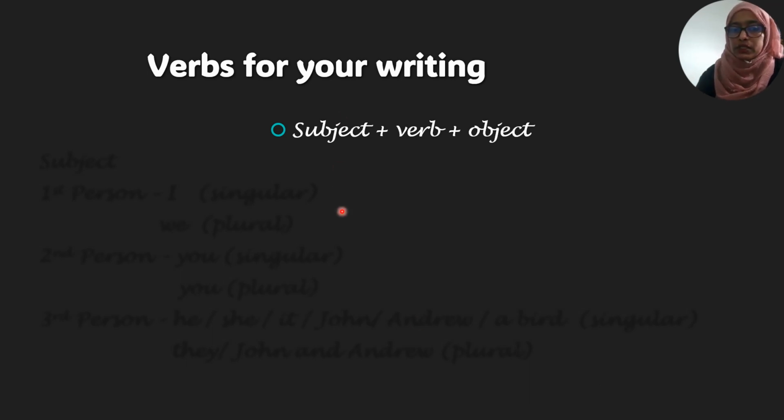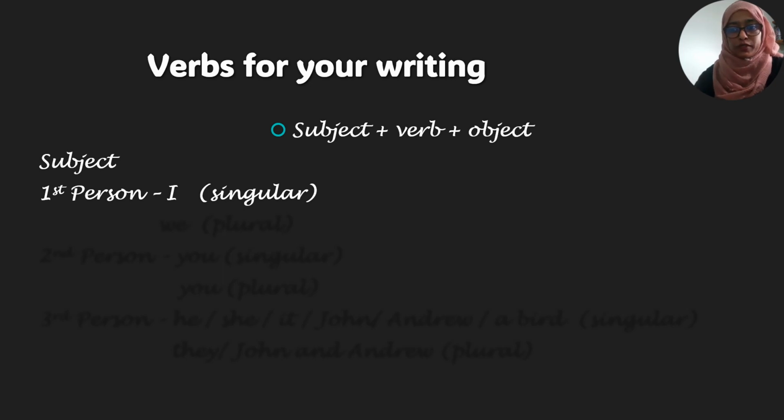So subject, we can divide the subject into three parts: first person, second person, and third person. And in first person there are singular and plural, second person as well, and third person also. So first person singular is always only I, and if you want to make it plural, that will be we. If I am in a group, that's plural, and that will be we.